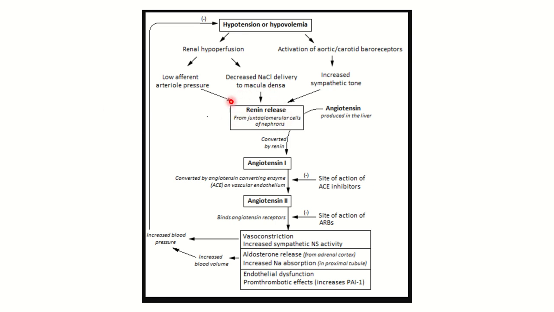The renin comes into the blood and converts angiotensinogen into angiotensin 1, and when angiotensin 1 reaches the lungs, it is converted by the angiotensin converting enzyme, and finally angiotensin 2 is produced. Here we can see the functions of angiotensin 2: vasoconstriction, increased sympathetic nervous system activity, aldosterone release, increased sodium absorption, endothelial dysfunction, and prothrombotic effect also.